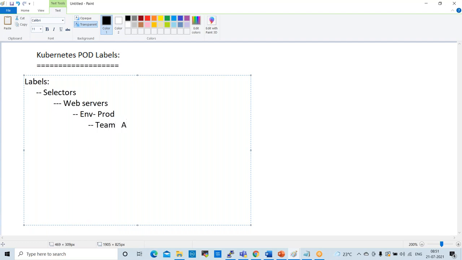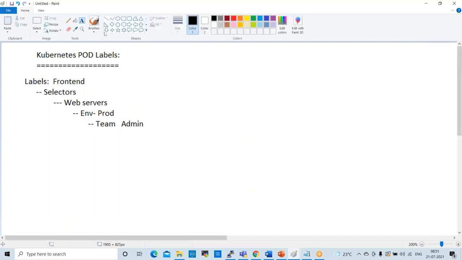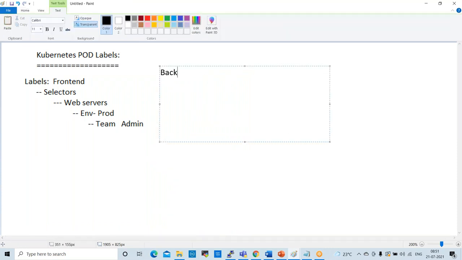Like this, the structure will be there in real time. Every project will have some structure. This is the front end team. In the same way, a back end team will also be there.